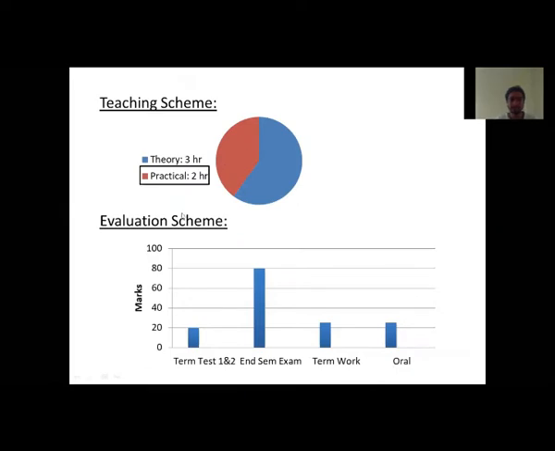First is the teaching scheme. As everybody knows, the theory subject requires 3 hours and the practicals require 2 hours. The evaluation scheme is the same as the previous one. Term test 1 and 2 comprise 20 marks and the semester exam 80. Term work and oral comprise 25 marks. How this 25 marks of term work has been allotted, I am going to show you in later slides.